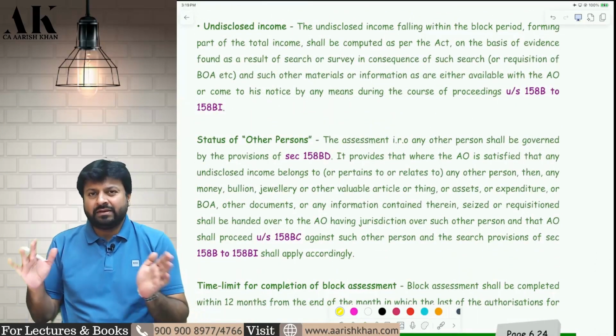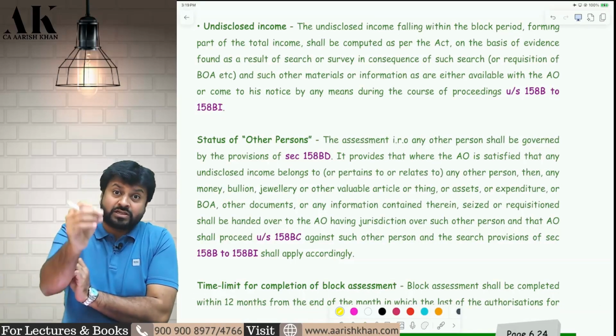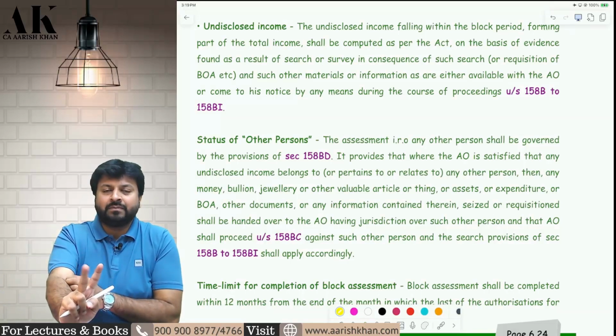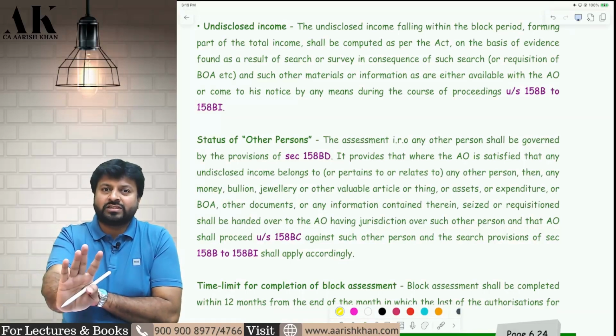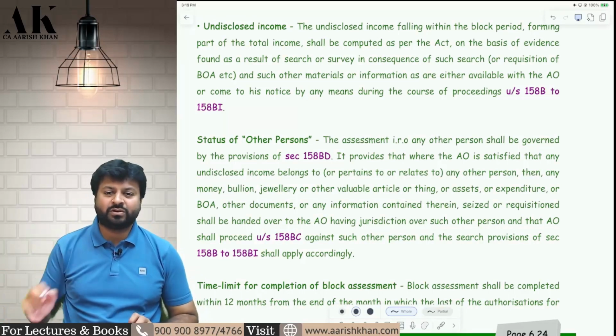So all these things I have also made into questions in my question bank. You can go and check my question bank also. I have made two very special, exhaustive questions which can come in the exam. The ICAI material does not have a single question on search and seizure assessment. I have made two special questions on search and seizure assessment, which are there in our question bank.